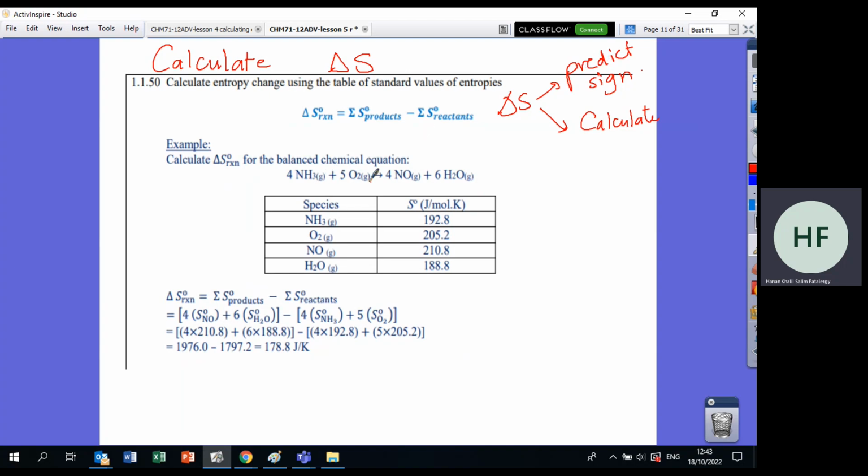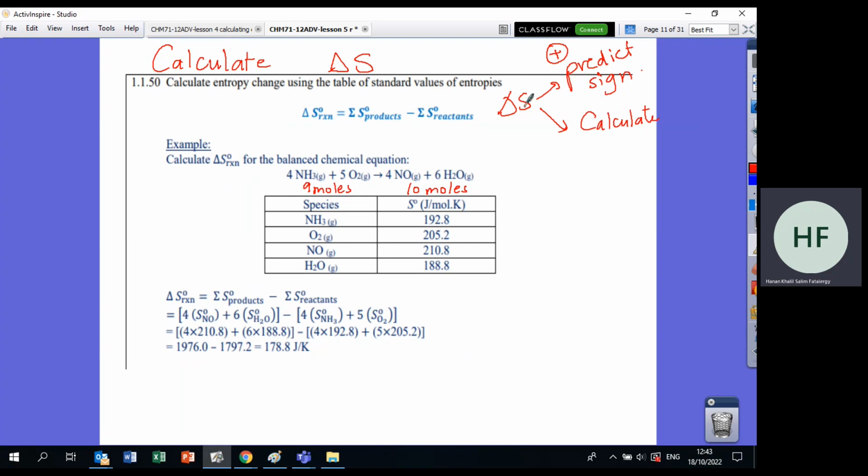Now let's look at the states. Gas, gas, gas, gas. That didn't help us. What should we do? We should check the moles. How many moles do you have in the reactants? 9 moles. How many moles do you have in the products? 4 plus 6, this is 10 moles. Now I can tell who makes more randomness, 9 or 10? Of course 10. So delta S will be positive. This is the way I predicted the sign without doing any calculation.